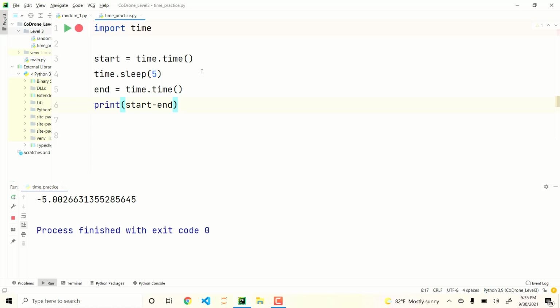Well, it's negative because think about it. The end time, since it's counting up from 1970, would be a larger value, right? So if we really wanted the actual positive difference, we need to flip-flop this around. End minus start. All right, let's run it. Counting 2, 3, 4, 5. Boom, there it is. Notice again, we had a little bit of variation. That's just the system clock being a little bit off when it's actually catching things. But notice we have a positive number now because end is bigger than start.